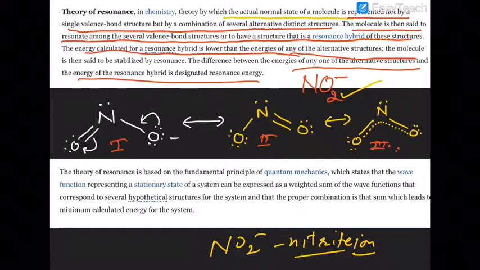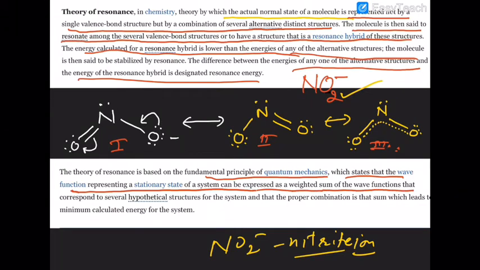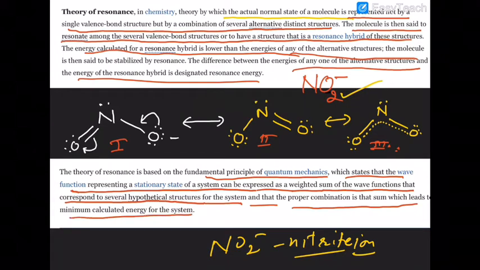The theory of resonance is based on the fundamental principle of quantum mechanics, which states that the wave function representing the stationary state of a system can be expressed as a weighted sum of the wave functions that correspond to several hypothetical structures for the system, and that the proper combination is the sum which leads to the minimum energy level for the given system.